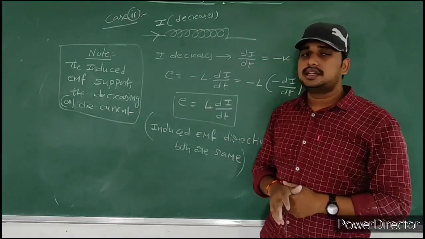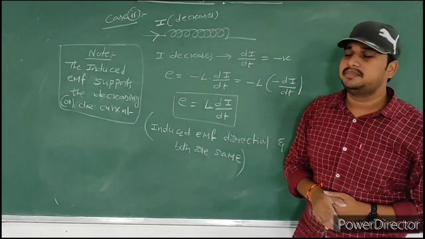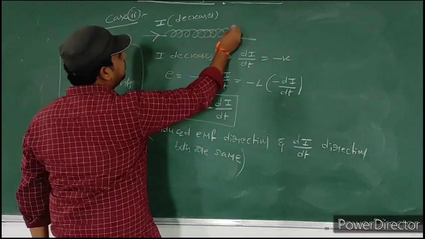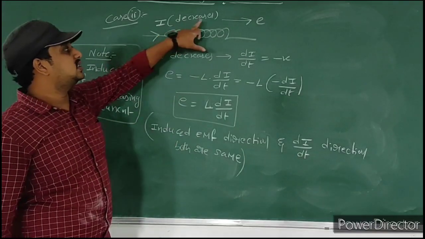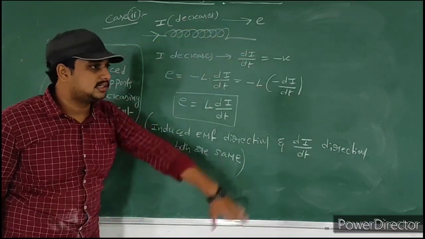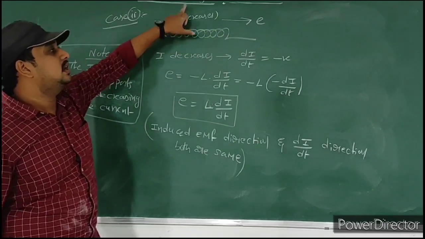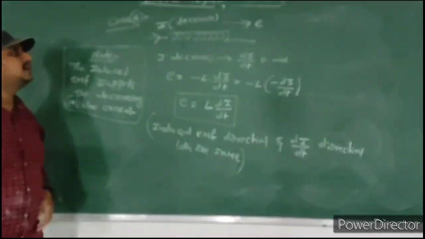The second note point in case 2 is that the induced EMF supports the decreasing current. Then how is it acting? EMF direction is the same direction only. So this is the EMF direction. So now EMF direction and current direction both are the same, because this current decreases. For decreasing current, the EMF supports. Okay, so this is very, very important.